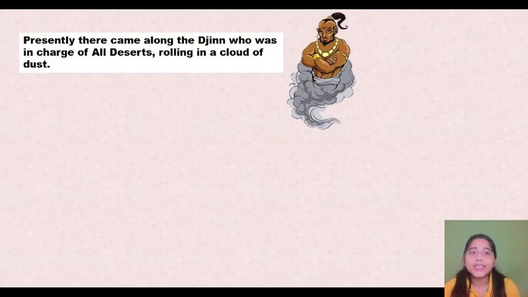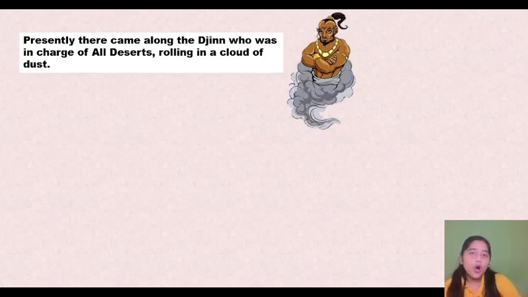Presently there came along the jinn who was in charge of all deserts, rolling in a cloud of dust. Children, if you have seen Aladdin and the jinn, you know this picture. This is the jinn, and he was in charge of all the deserts.